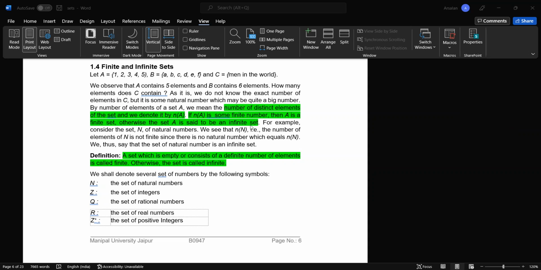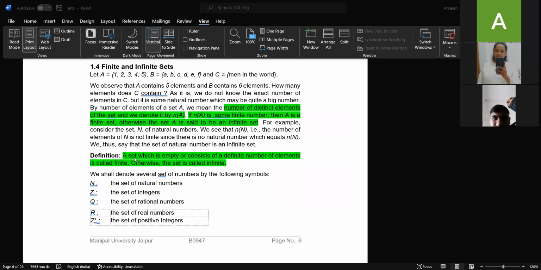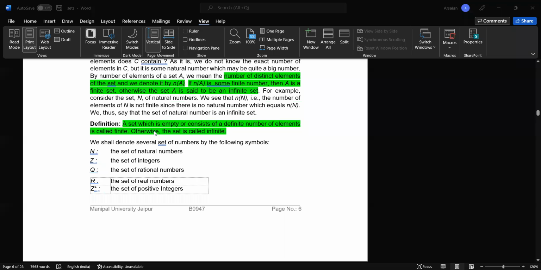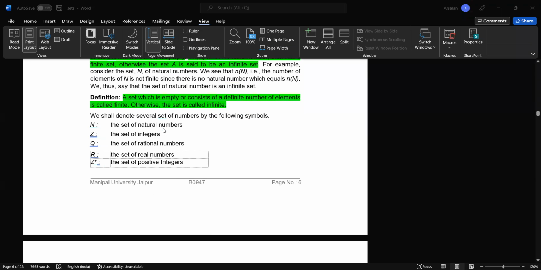If we cannot write that number, then that set is going to be infinite. A set which is empty or consists of a definite number of elements is called finite. So the empty set or null set is also a finite set. A set which consists of a definite number of elements means a number which we can count. Otherwise, the set is called infinite. If these two conditions are not met, then that particular set is called infinite.